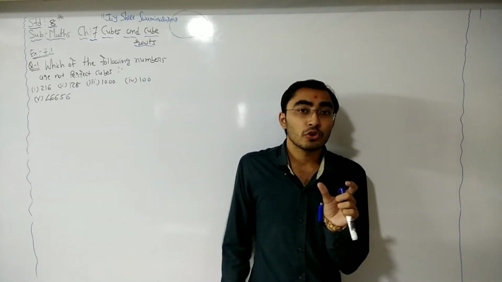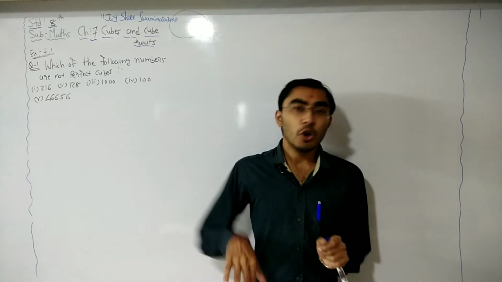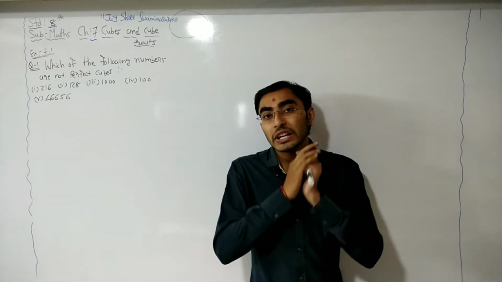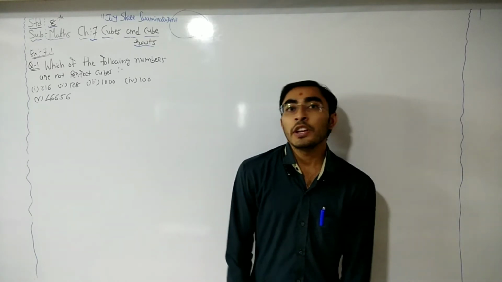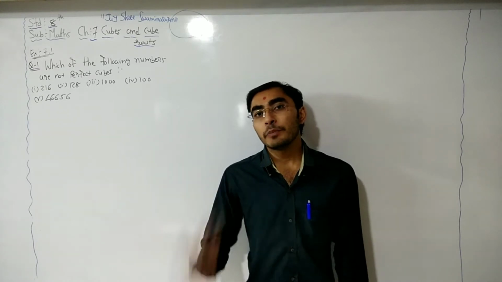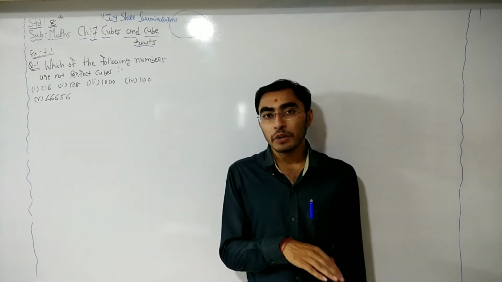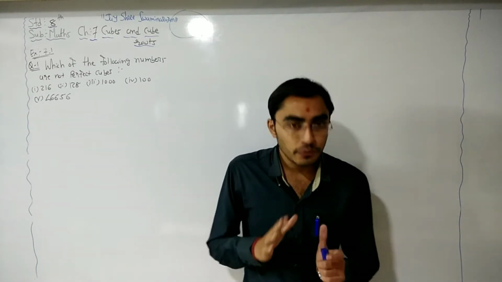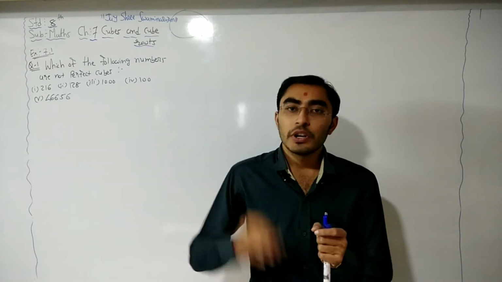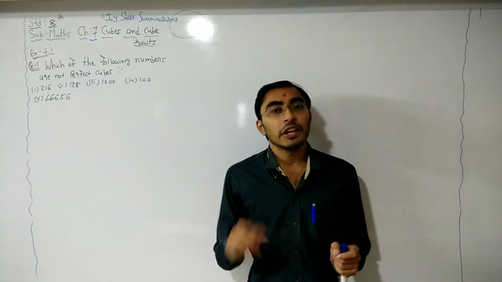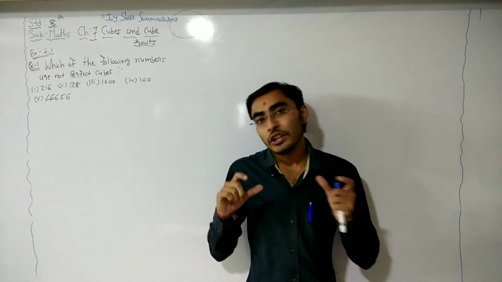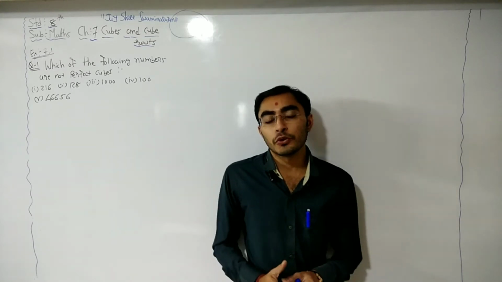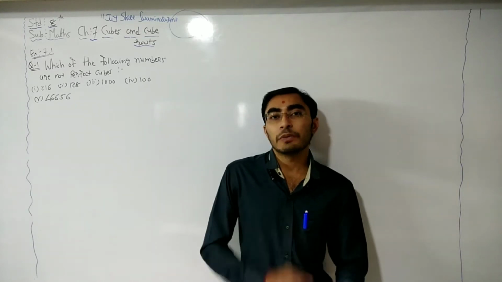Now, here we cannot go with the unit digit because we already saw in the theory part that all the unit digits are covered in perfect cubes. So directly by observing the number, we cannot say whether it is a perfect cube or not. So what we need to do? We just need to find the cube root. If the cube root is an integer, then we can say that this is a perfect cube. Otherwise, not.